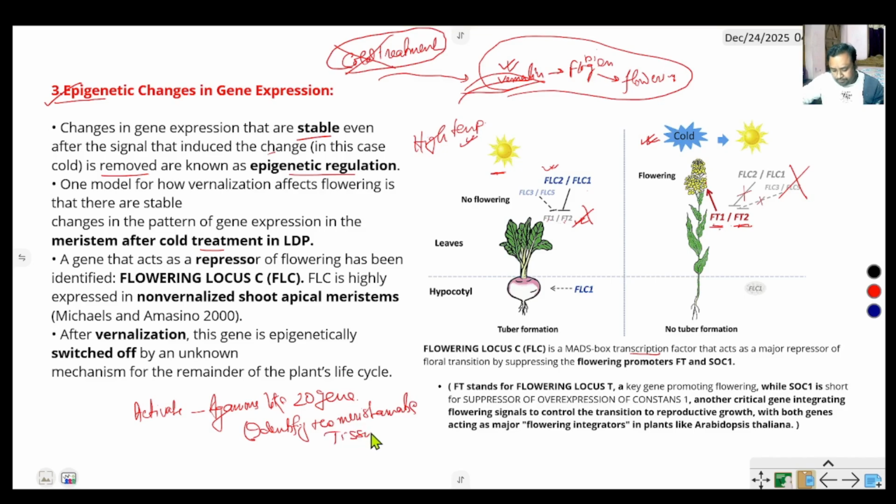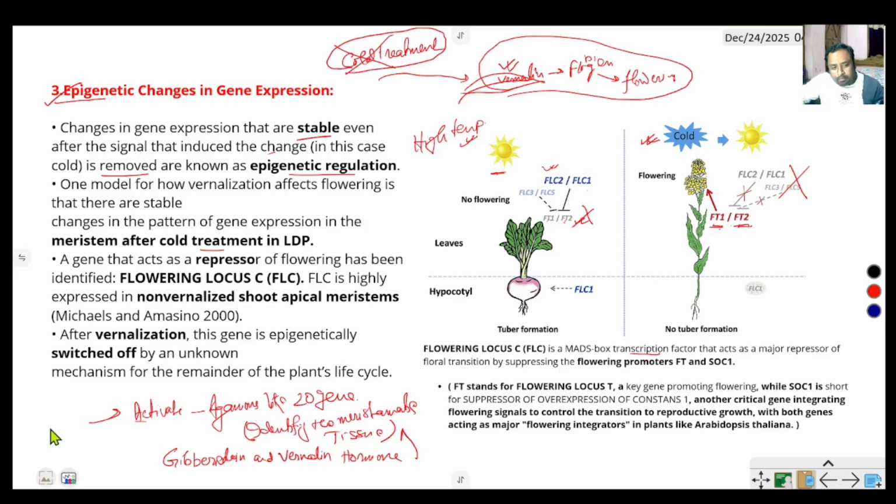Clear? Then when the agamous-like 20 gene is activated, the gibberellin hormone, the flowering hormone, and vernalin hormone also stimulate this agamous-like 20 gene.